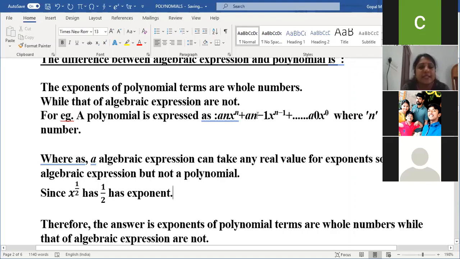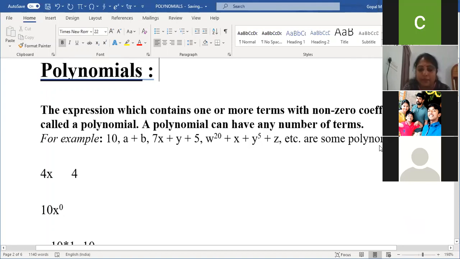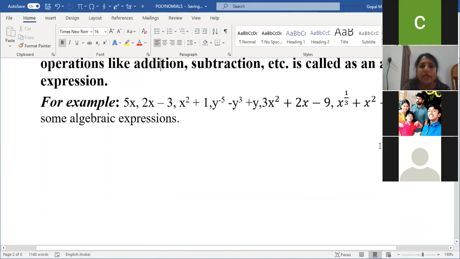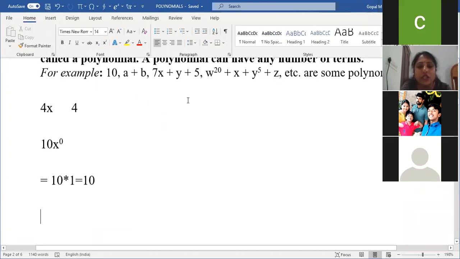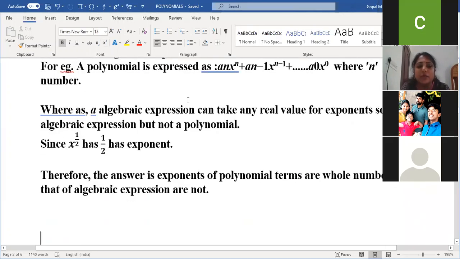Whereas an algebraic expression can take any real value for the exponent. For example, here in the algebraic expression, instead of 2 I can take the power as a real number. But in polynomials, the power of the variable is always non-negative. Am I clear, children? That is the difference between an algebraic expression and a polynomial.